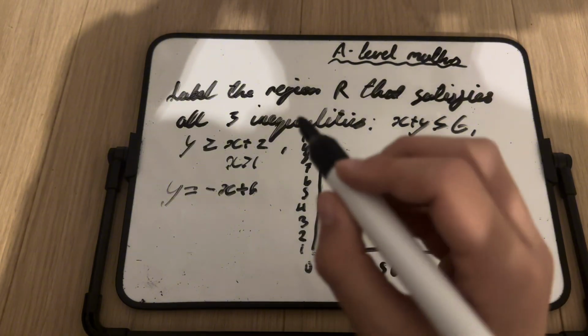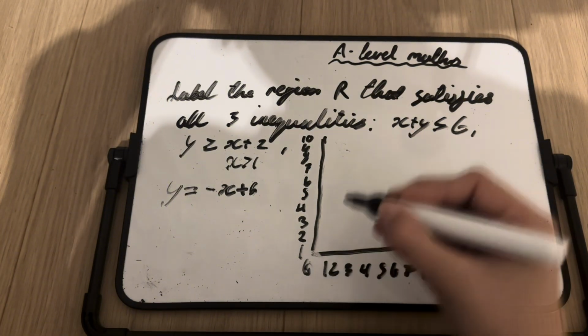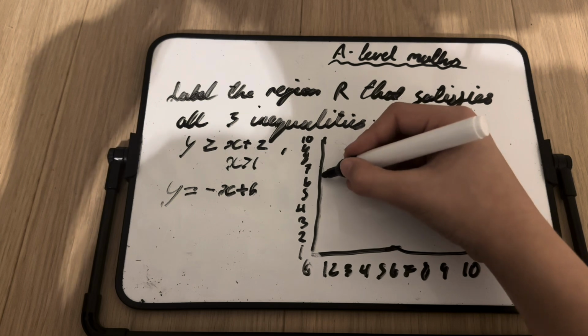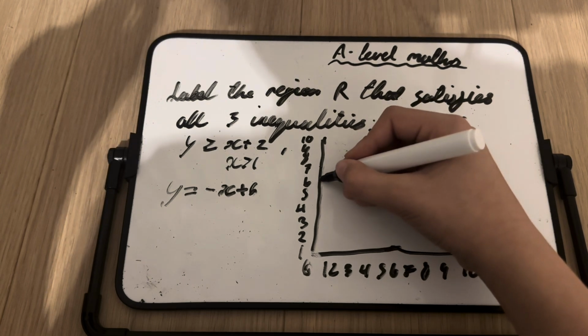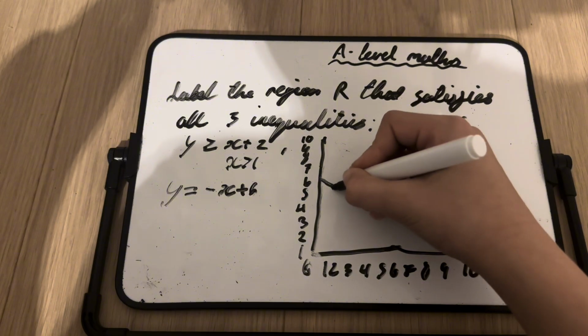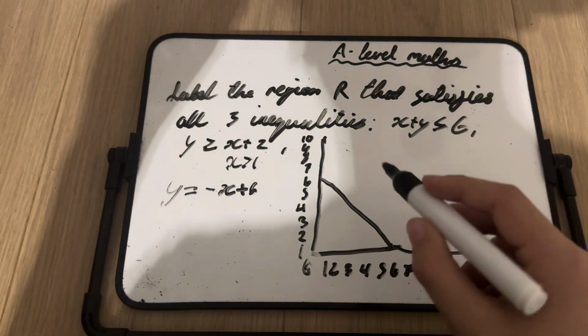Now, we know that it starts at the y-intercept of 6, and it goes down by 1 each time. So it would reach kind of like here.